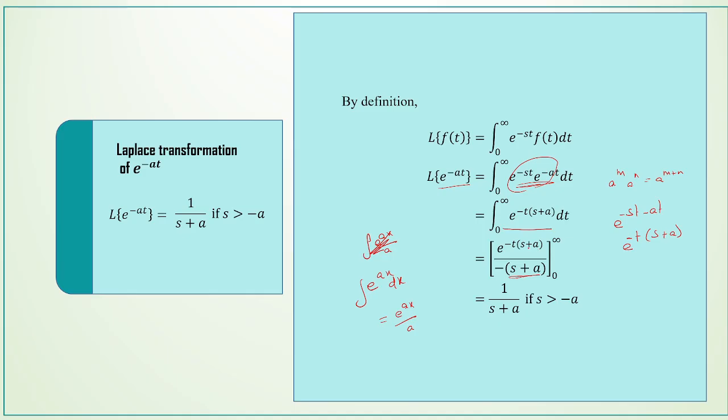So again, we are applying the limits. The upper limit for t gives e power minus infinity by minus of s plus a, and then when we apply the lower limit, it will be e power 0 by minus of s plus a. So we know that this is 0 and this is 1. So we get minus 1 by minus of s plus a. So this will be plus 1 by s plus a if s is greater than minus a.